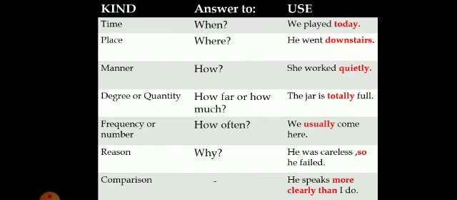Then comes adverb of comparison. He speaks more clearly than I do. Here we may use more, such as or as, so as, etc. for adverb of comparison.